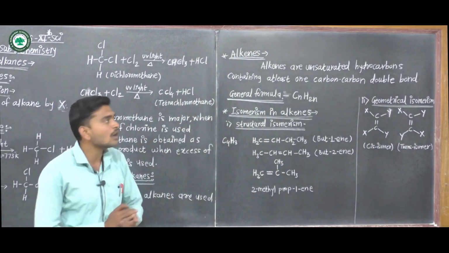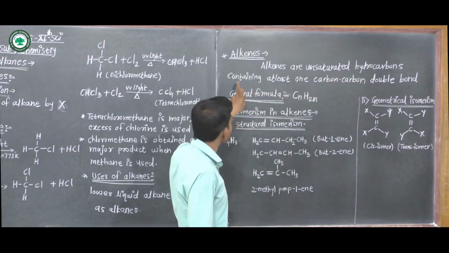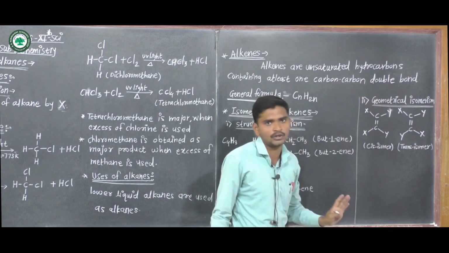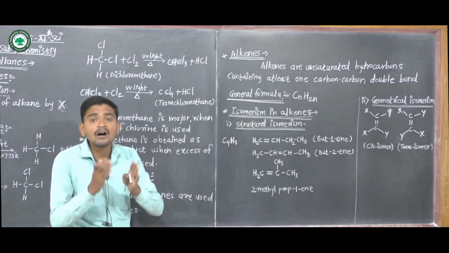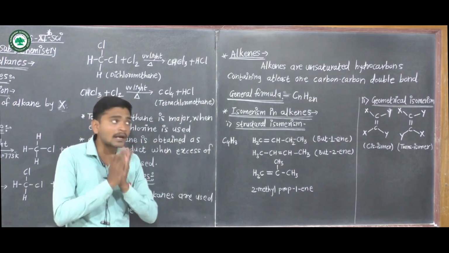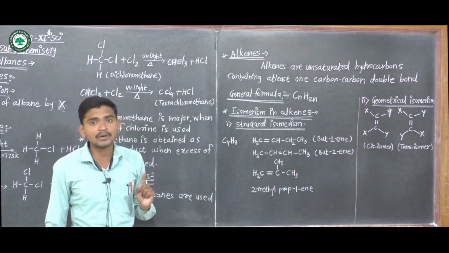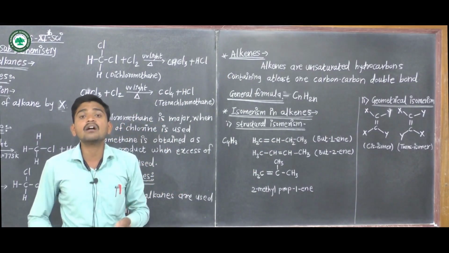Alkenes mean what? Alkenes are unsaturated hydrocarbons containing at least one carbon-carbon double bond, and these compounds are included in alkenes.